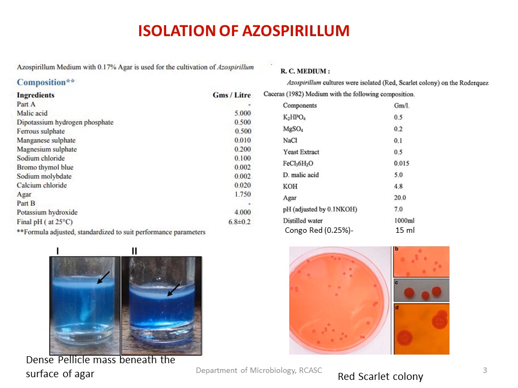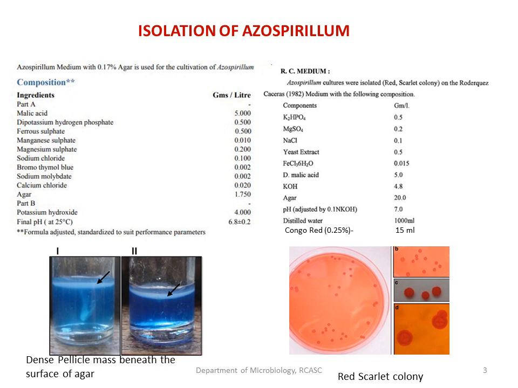In RC media, we can add an indicator called Congo red, at 0.25%. 0.25% Congo red is added, like how we added it in EMA, yeast extract mannitol Congo red agar, for Rhizobium. Likewise here also we are going to add Congo red. Here the main principle is that malate is the carbon source and the medium is nitrogen free.